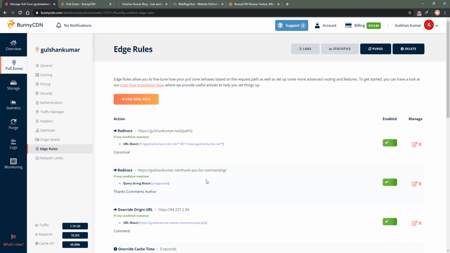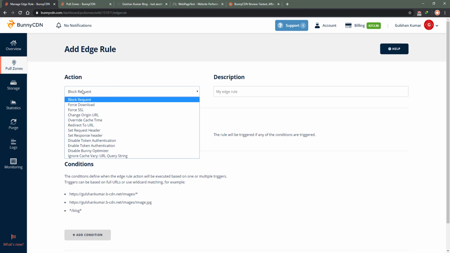Edge rules, wow, this is my favorite. I can't live without it. I just wish they add some more features in the coming days, more useful and more interesting features. For now I am very happy with whatever they are providing. There are features like block request, force download, force SSL, change origin URL, which is very useful. Override cache time, redirect to URL, which can be useful for redirecting affiliate links. Request header, I can set any request header as well. Response header, I can configure caching instructions for the browser.